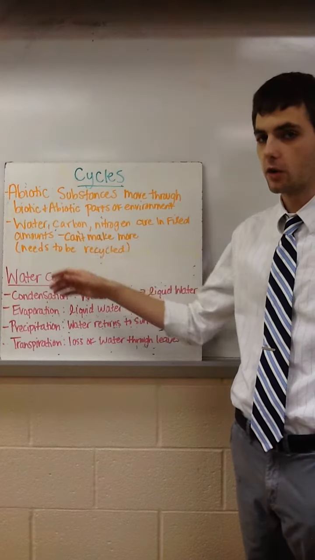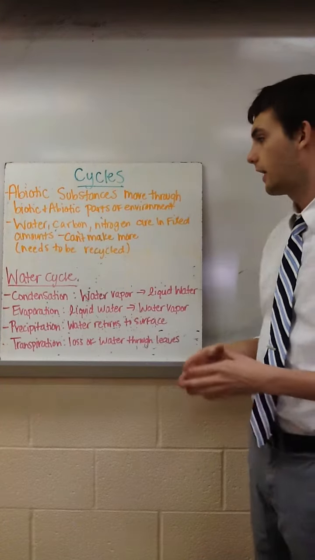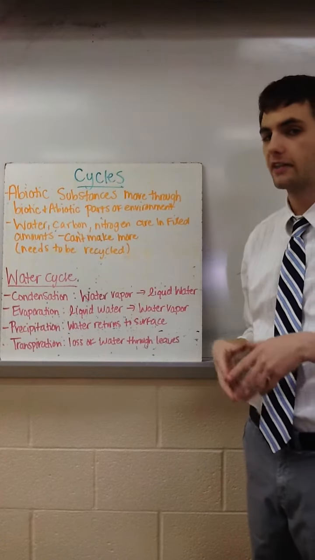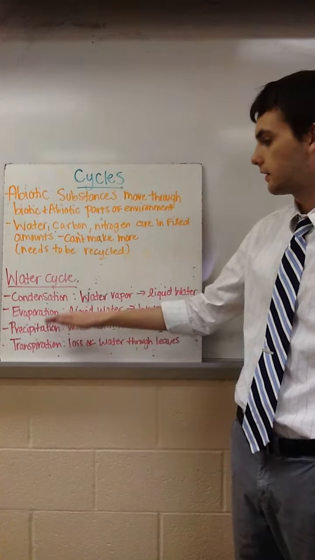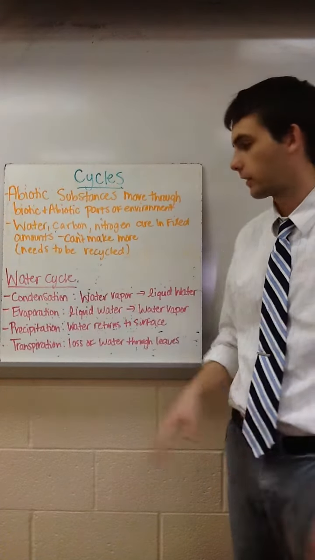And all of these are in fixed amounts on Earth, which means that they can't make more, so it has to be recycled. The first of these is the water cycle. And there are four main parts to that water cycle.